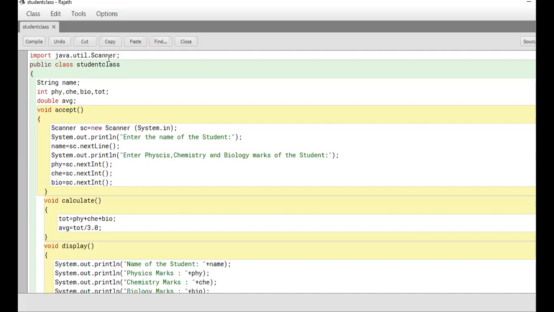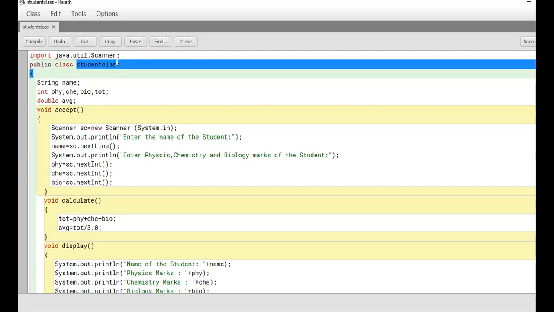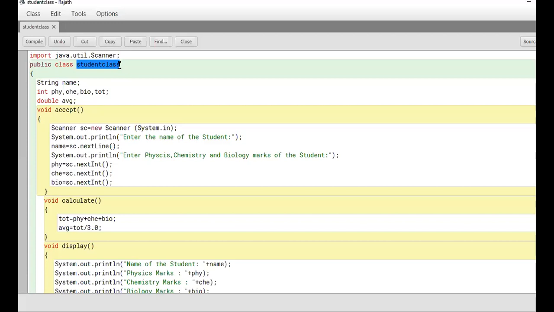Then public class student. Class name can be anything. I have written student class because I wanted to explain the concept of a class and object, and you can understand better with a proper example. For that reason, I had taken public class with some class name. I can give any name over here, but I named it student. That is why I highlighted it and am showing you. Other things are compulsory. You write them as is.